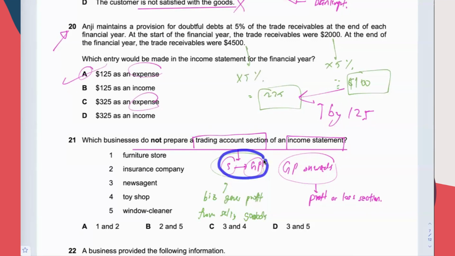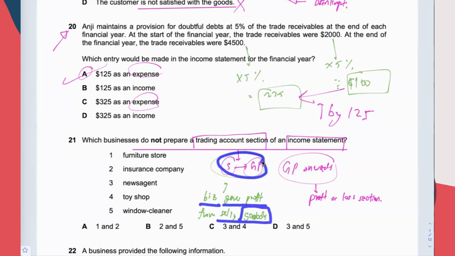This part is for determining whether the business has generated some profit from selling goods. Only goods. That's the purpose of the first part, the trading account section.